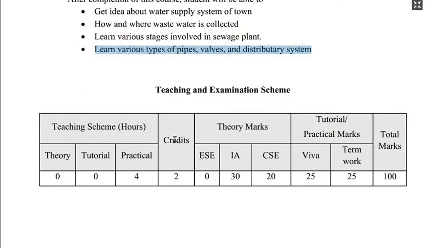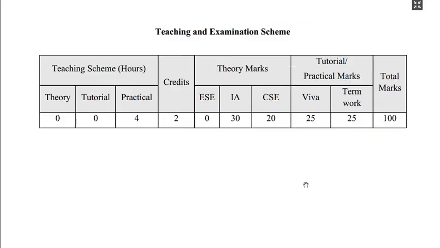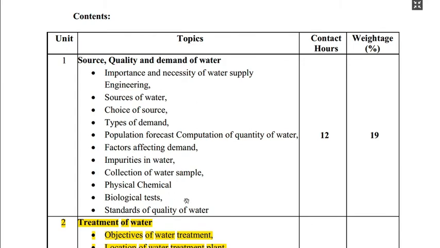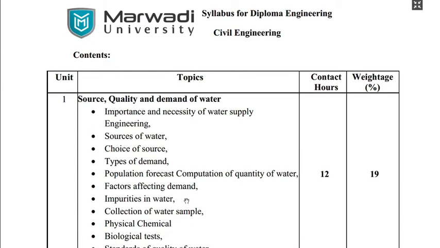Now teaching scheme and examination scheme. These things have already been discussed by Pratik sir in the orientation program. There will be no end semester examination in this subject. There will be a mid semester exam of 30 marks, a continuous semester evaluation system of 20 marks, and at last viva and term work of 25 marks.